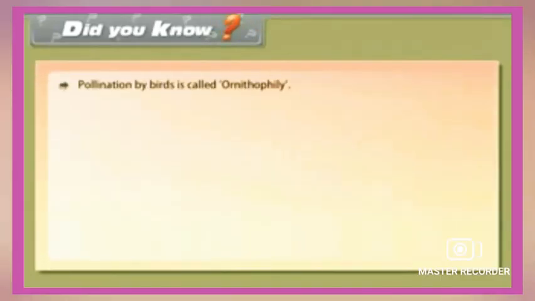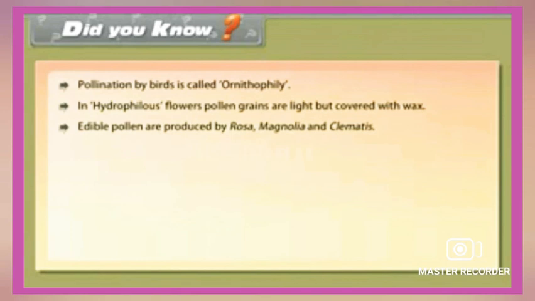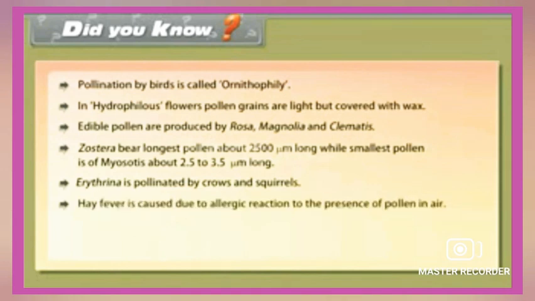Now let us see some interesting points. Pollination by birds is called ornithophily. In hydrophilous flowers, pollen grains are light but covered with wax. Edible pollen are produced by Rosa, Magnolia and Clematis. Zostera bears the longest pollen, about 2500 micrometers long, while the smallest pollen is of Myosotis, about 2.5 to 3.5 micrometers long. Erythrina is pollinated by crows and squirrels. Hay fever is caused due to an allergic reaction to the presence of pollen in air.